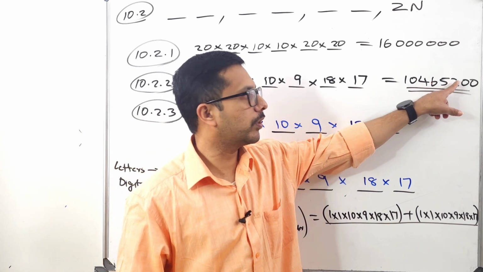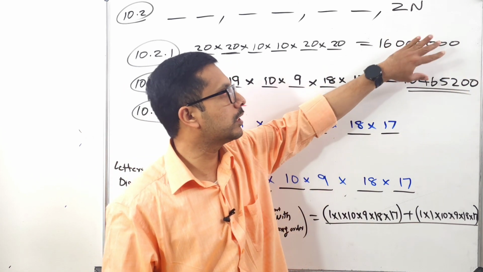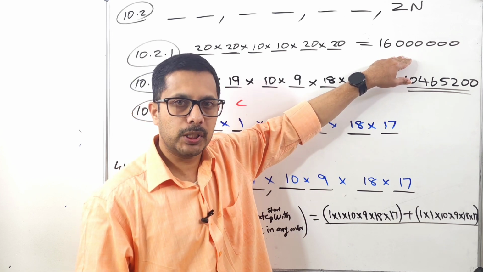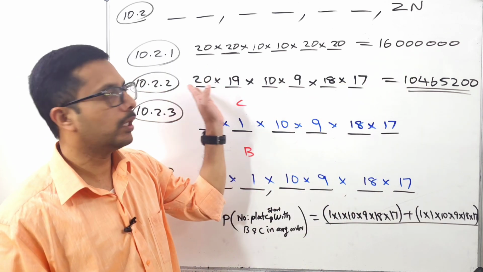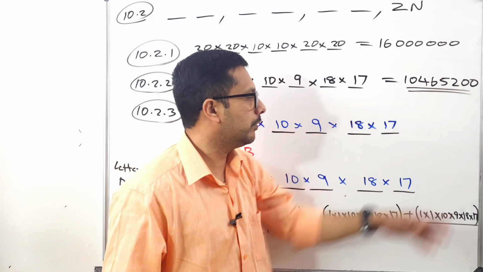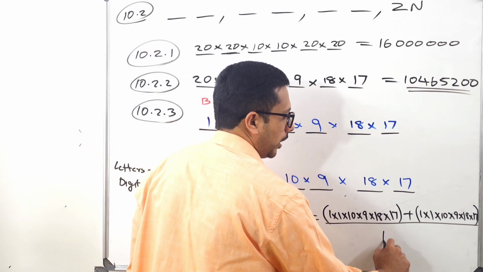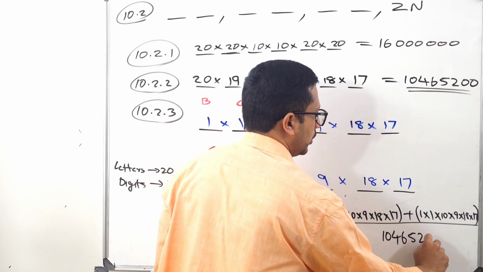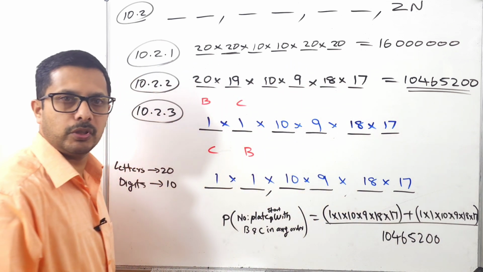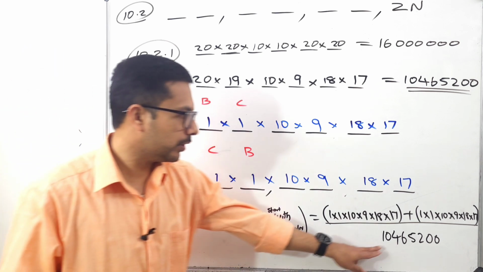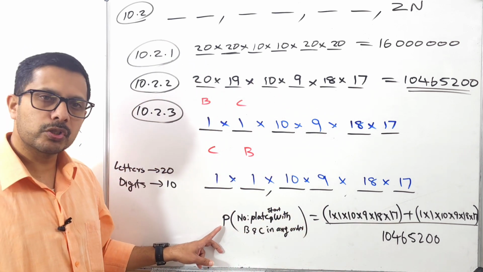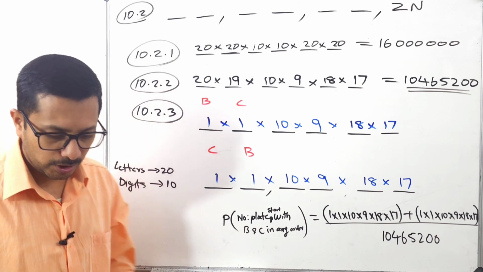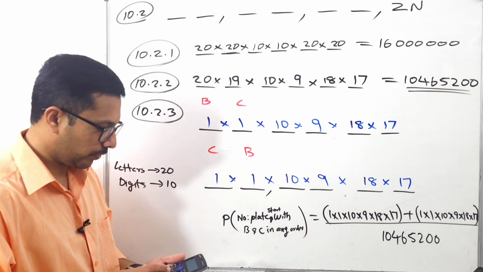10465200. I don't use this one, this is another case where letters and digits are allowed to repeat. In this question, repeating is not allowed. So the total without any condition, divided by 10465200. You understand? Why am I dividing with this number? Because the question is to find the probability, and probability means divided by the total number. Am I right? Check in your calculator what the answer is for this one.